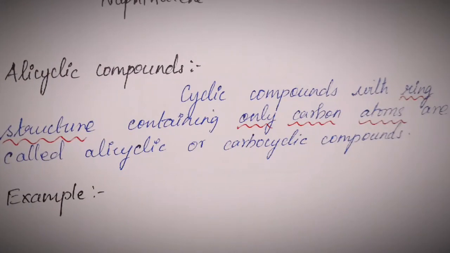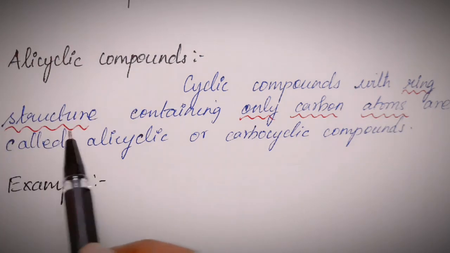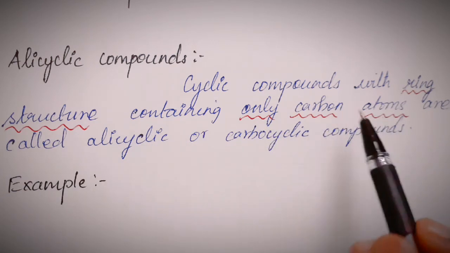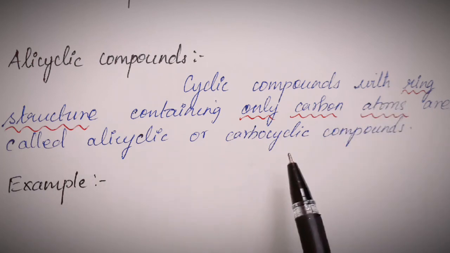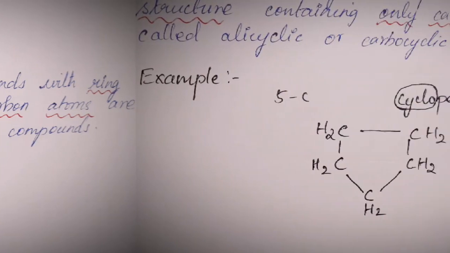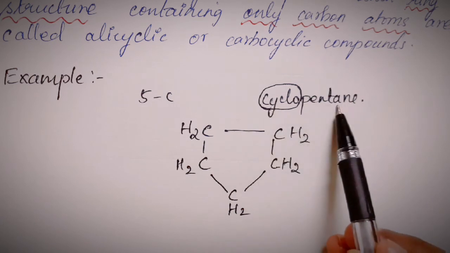The other type of homocyclic compounds are alicyclic compounds, or compounds which have a ring structure containing only carbon atoms. This is something that's similar to the first type, but the only difference is they are not aromatic in nature. That is, they do not follow the 4 criteria. An example for an alicyclic compound is cyclopentane.